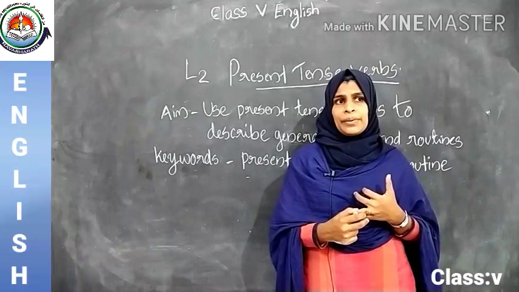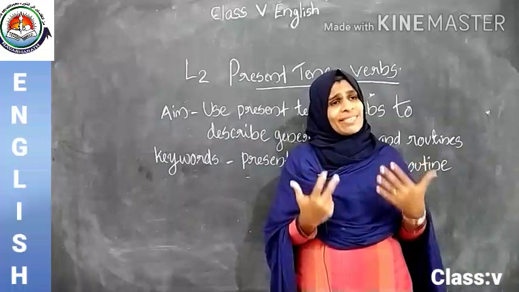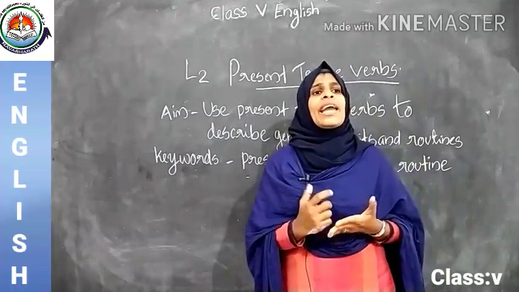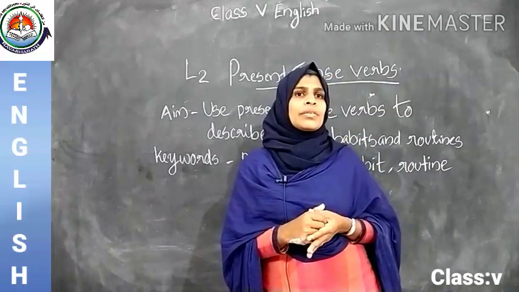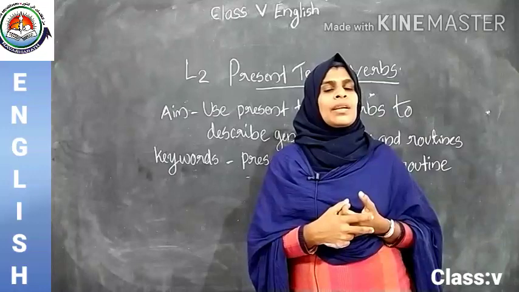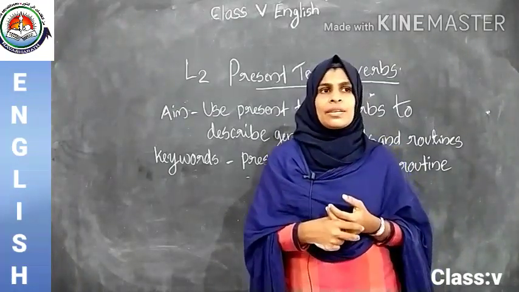Is it clear? Okay. However, we use the verb as it is, without adding S or ES at the end of the verbs, while referring to actions done by more than one person.